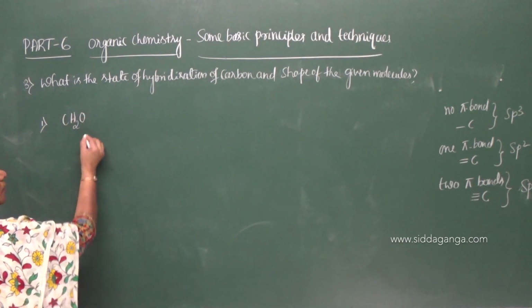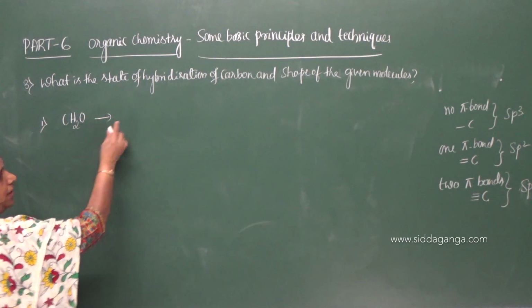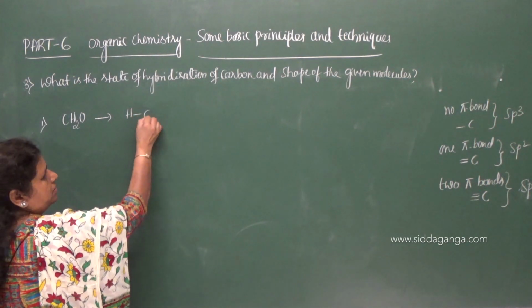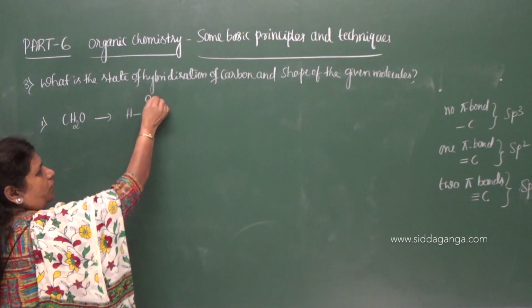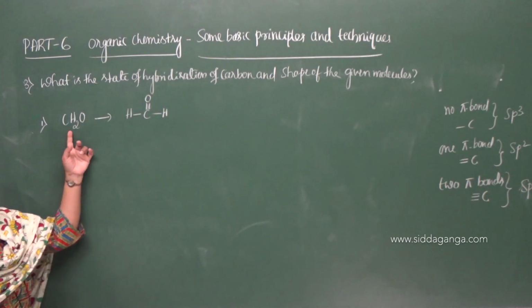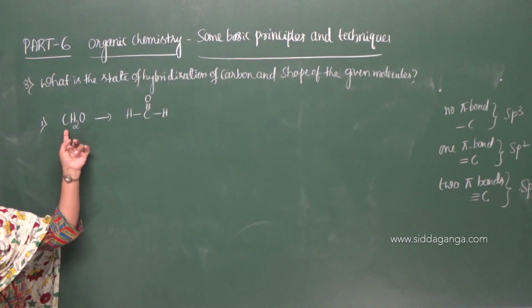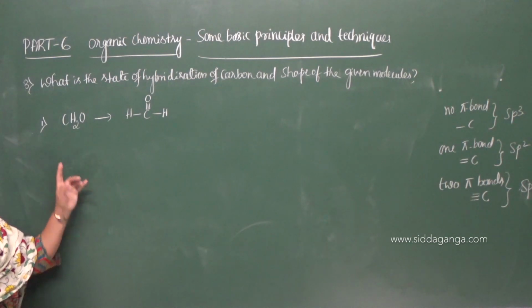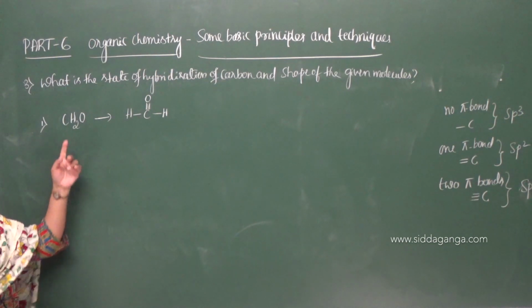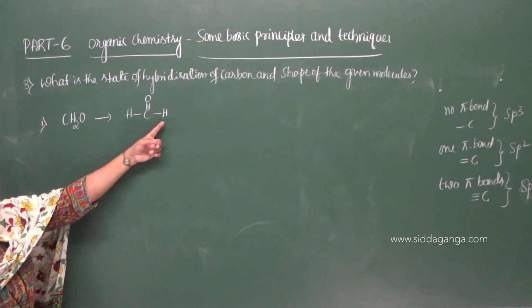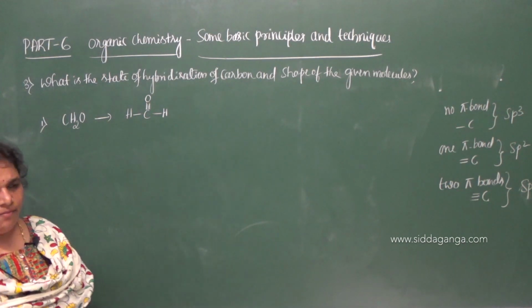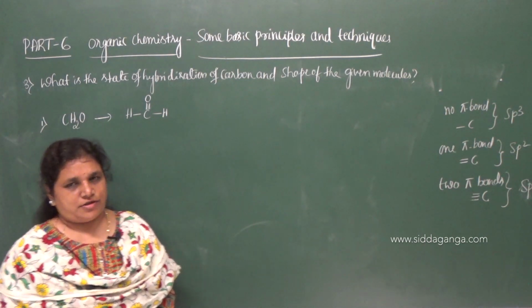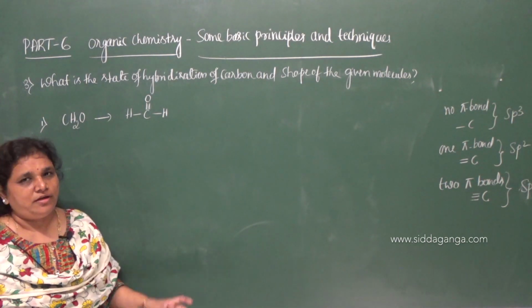CH2O. And you can expand it like this, H, C, H, double bond O. So we have only 3 atoms around the carbon. Carbon is tetravalent. It forms 4 bonds. It forms 2 sigma bonds with 2 hydrogen atoms. Then definitely it will form a double bond with the oxygen.